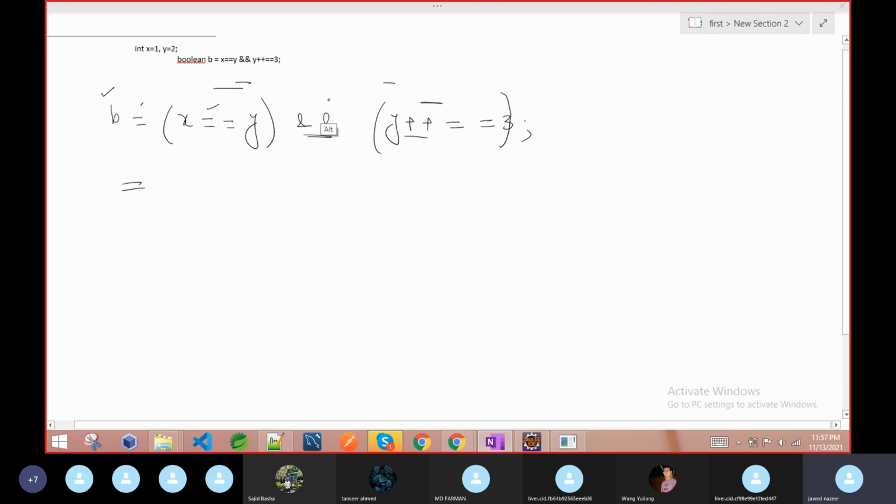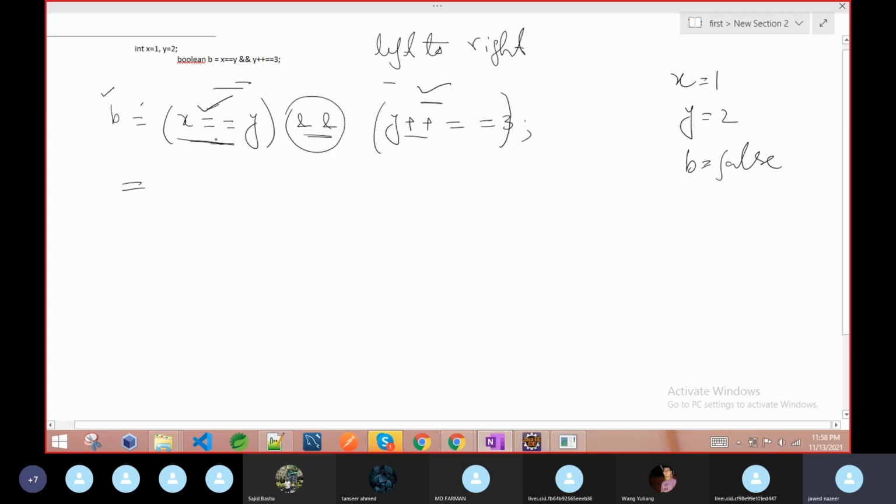Now what happened here, the result we found: x equal to 1, y equal to 2 and b equal to false. So here all people realize that this expression is false. Why? The associativity of this expression is from left to right for the logical operation. So first it will evaluate this expression, then it will go to the right part of the logical expression. Now see here, we already realize x is 1, y is 2. So it returns false.